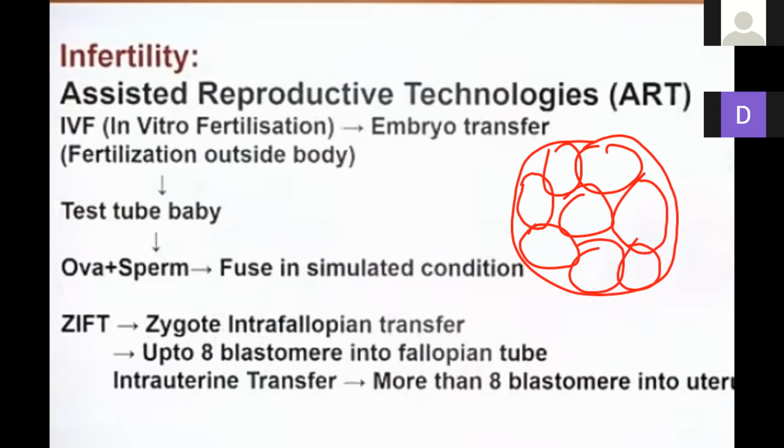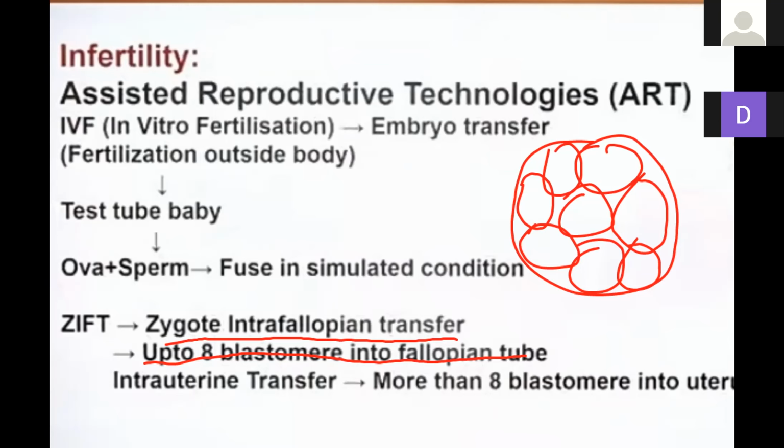When the blastomere is formed, it is placed into the fallopian tube. When the 8-cell stage of blastomere is formed, listen carefully, it is injected into the fallopian tube. Then it is called GIFT. That is called GIFT, zygote intrafallopian transfer, because it is placed inside the fallopian tube.